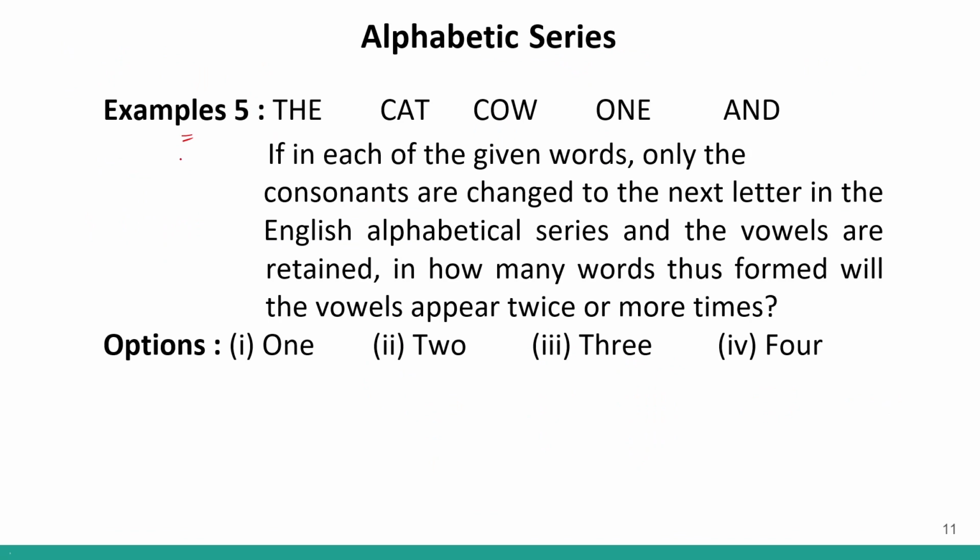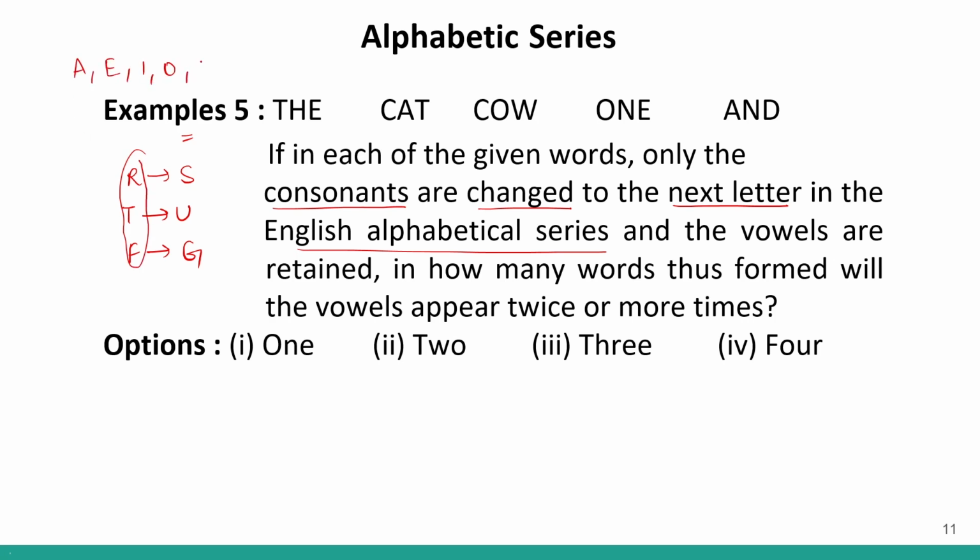Now, example 5. If in each of the given words, only the consonants are changed to the next letter. So we are dealing only with consonants in the English alphabetical series. If it is R, we are changing it to S. If it is T, we are changing it to U. Similarly, if it is F, we are changing it to G. These are your consonants. We have only 5 vowels, A, E, I, O and U. So except these 5, we are changing the consonants into the next English alphabetical order.